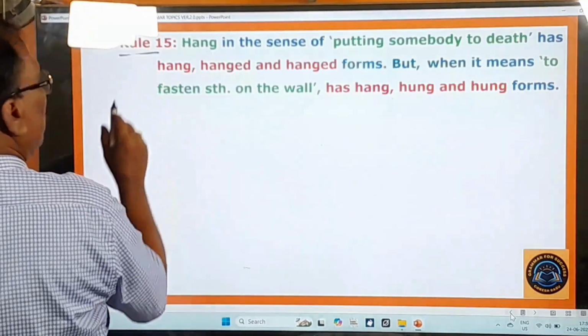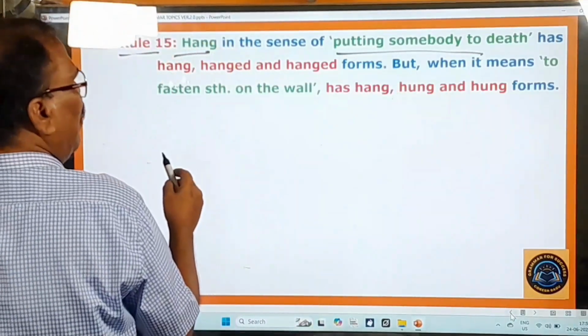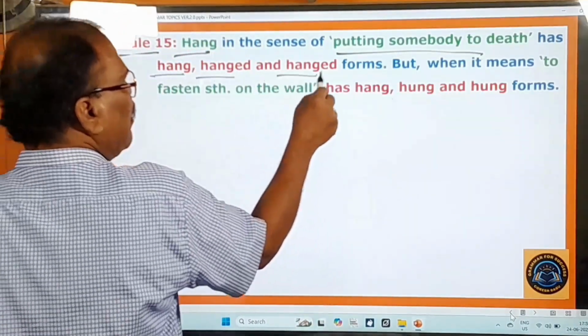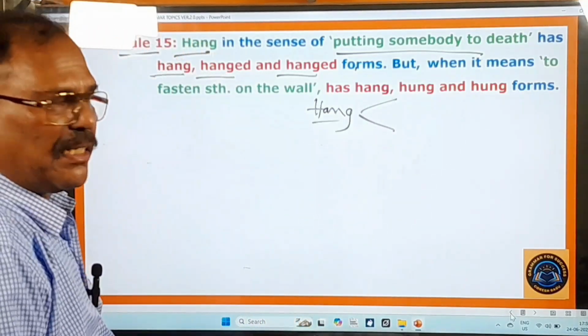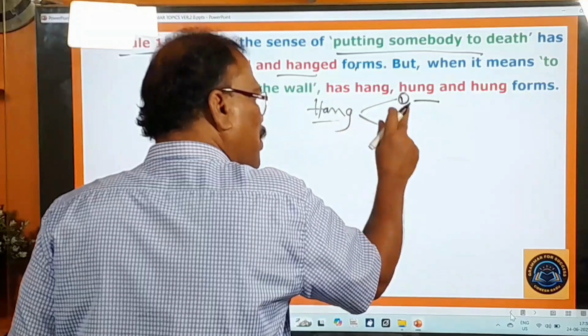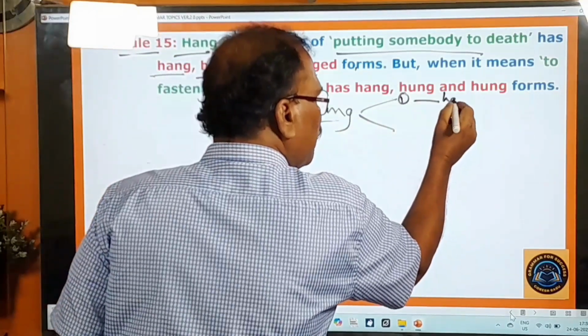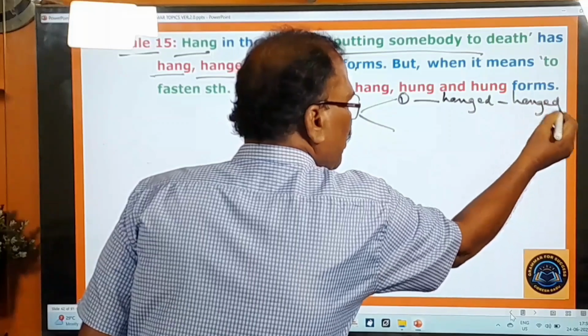Rule 15 is there. What is that? Hang in the sense of putting somebody to death has hanged forms. So this hang has got two meanings. One is to put somebody to death. Whenever it means so, then the past tense form is hanged. The past participle form is also hanged.